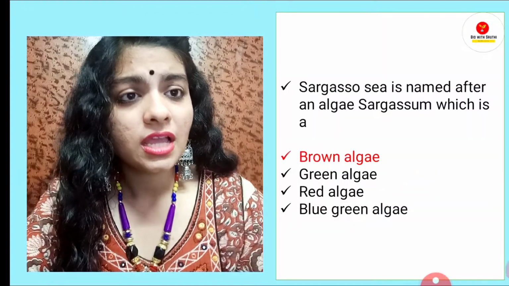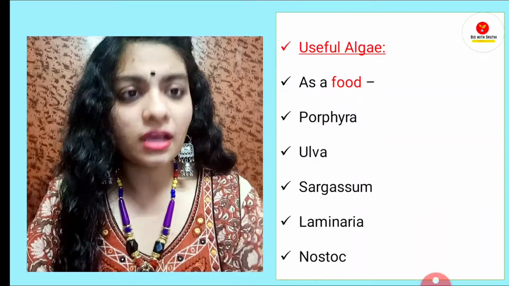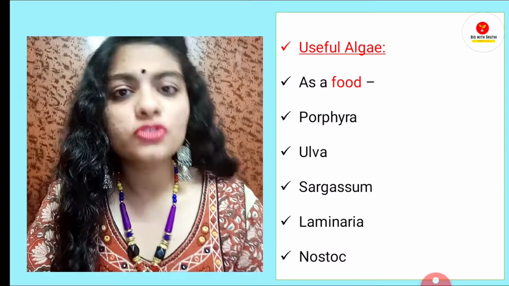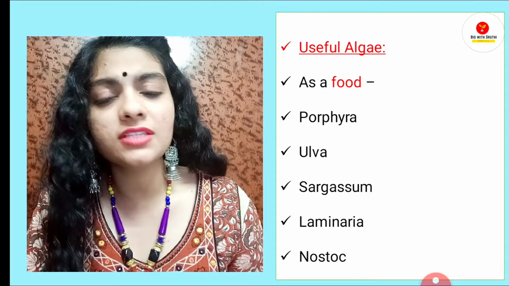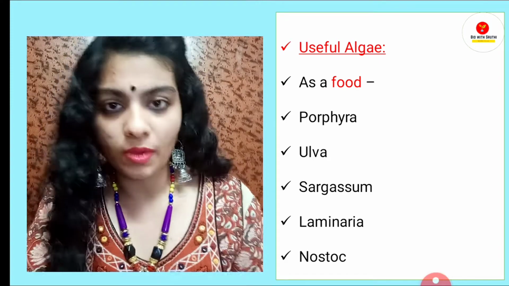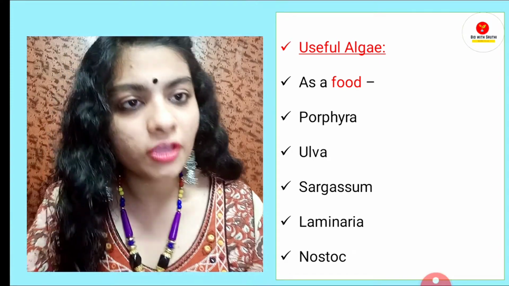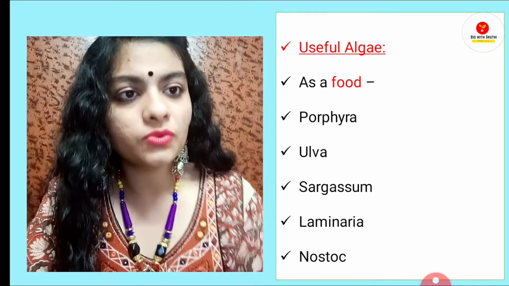Now what kind of questions can be asked? Let's discuss. Either they can ask which of the following algae is used as food. For example, A. Porphyra, B. Alva, C. Sargassum, D. All of the above. So what will be the answer? All of the above, because all of the following are used as food.